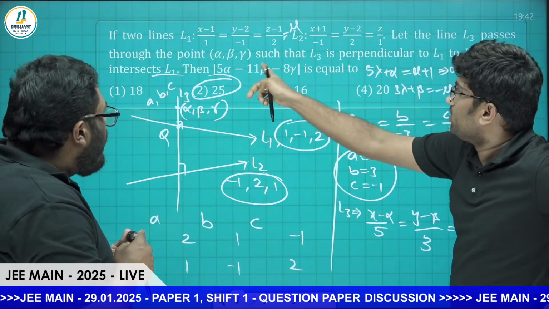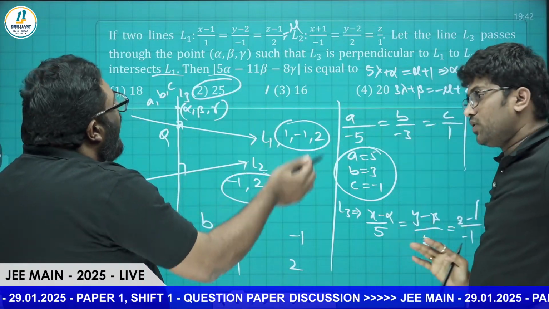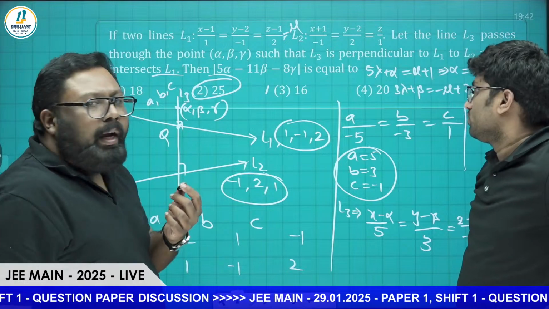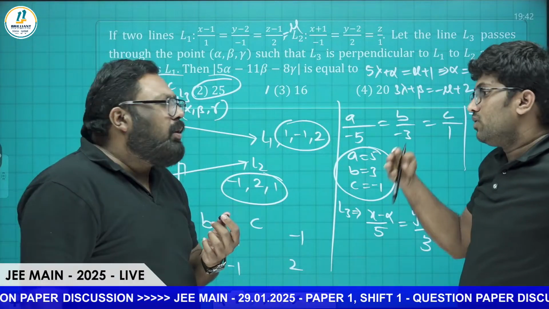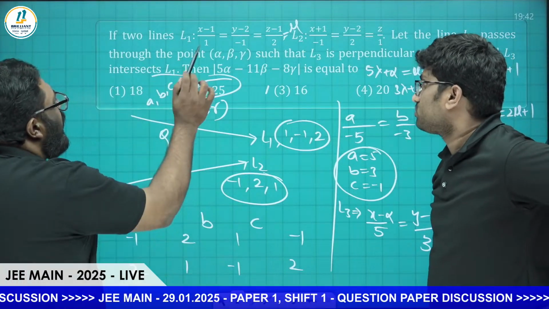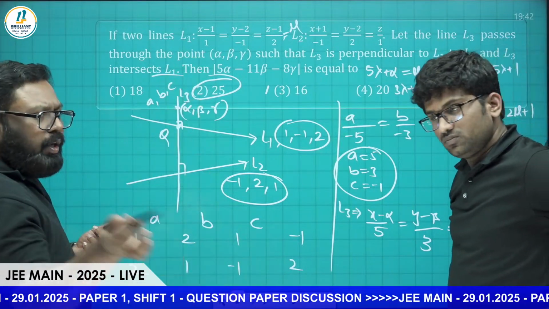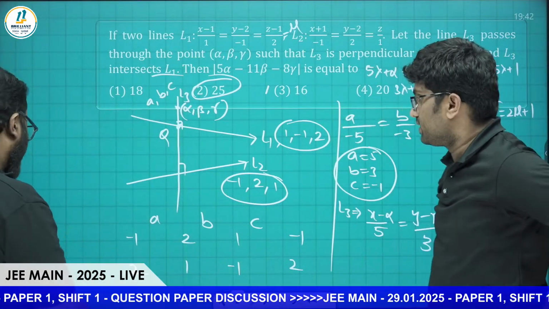In the same way, substitute for beta and gamma. Alpha, beta and gamma will give you values in terms of mu and lambda, and those values will automatically cancel out. So the answer for this question is 25. You can simply substitute and check.